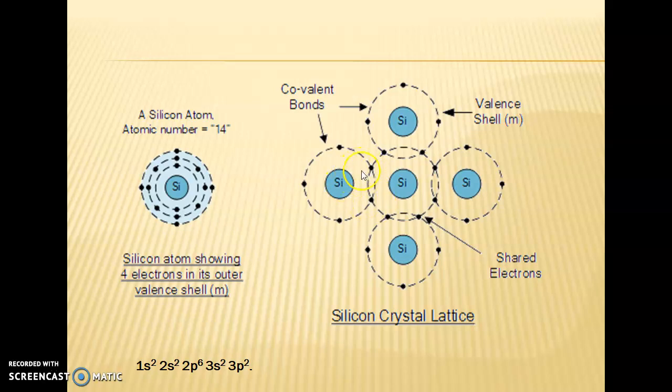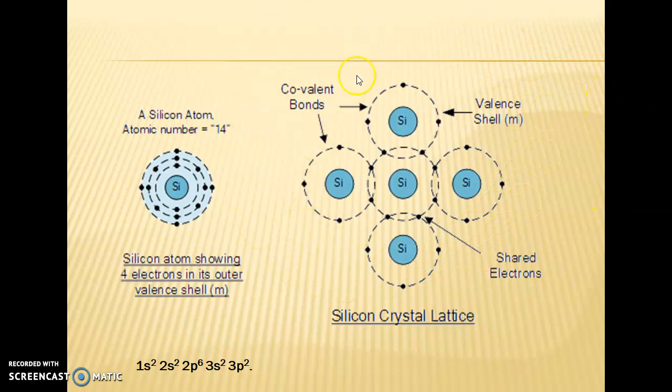So how will it form the covalent bonding? Sharing of valence electrons will form the covalent bonding. So here, these are shared electrons. One electron from one atom, this electron is from this atom. So this is the crystal structure of a silicon crystal lattice.